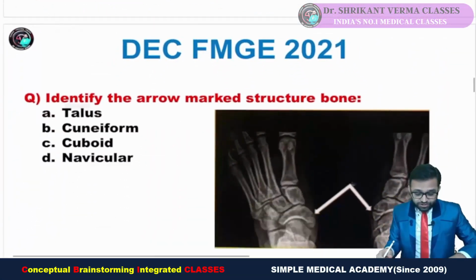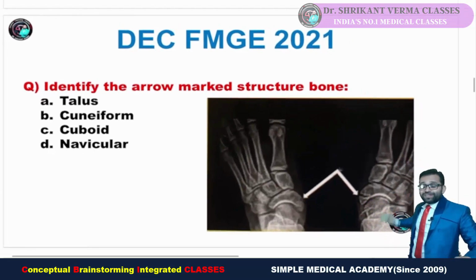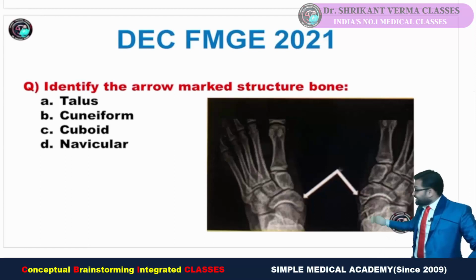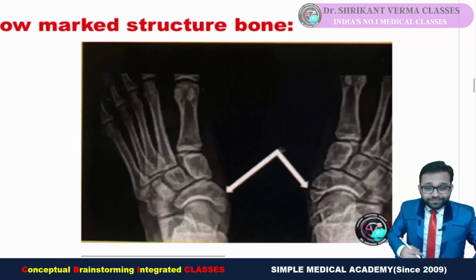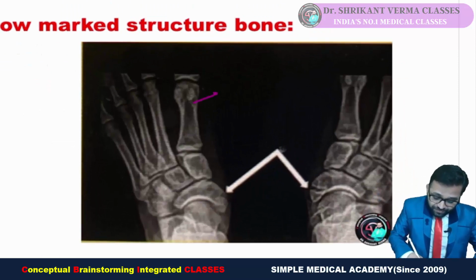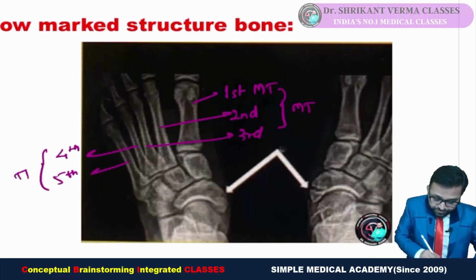Now come to our next question. Identify the arrow marked structure, bone. Yes, the arches of the foot, clinical importance is too much. Again, radiology integration with anatomy. They are asking a simple question, but you have to identify. There are different bones. Try to observe. This is our first metatarsal. Then you can see the second, third, fourth, and fifth. Yes, these all are our metatarsal bones.